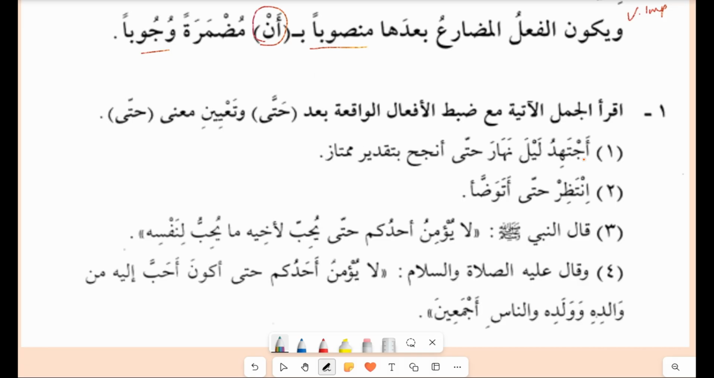So here, how will you recognize the meaning? Actually, you need to understand the meaning of the sentence. Ashtahidu layla nahara. I worked hard for days and night. Hatta anjaha, so that I become successful bitaqdir mumtaz, with excellent marks. So here it is coming with the meaning of lam ta'lil. Lam ta'lil means reason. So here it is the reason.